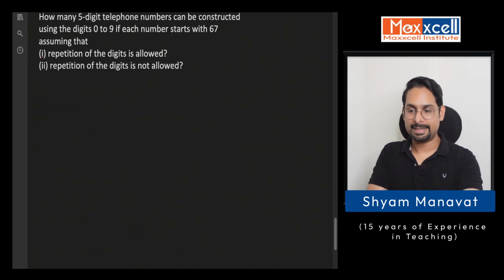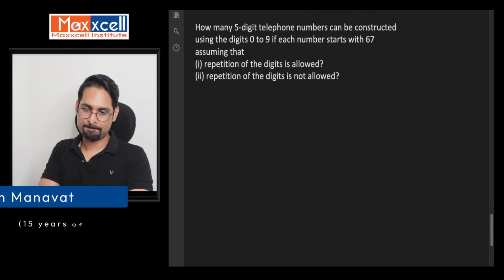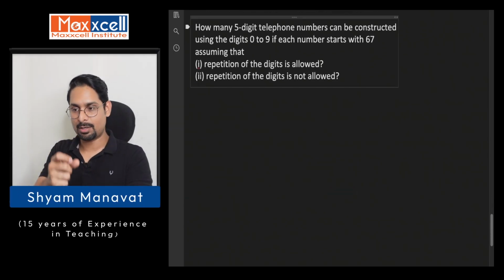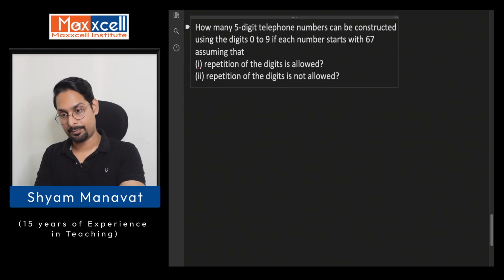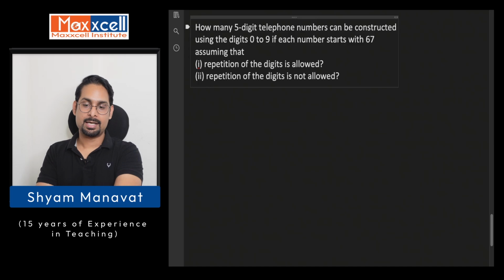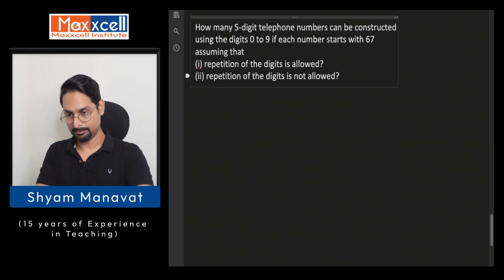Now let's go to the next set. So I'm making you practice this counting technique and concept. The question is, how many 5-digit telephone numbers can be constructed using the digits 0 to 9 if each number starts with 67, assuming that repetition of digits is allowed, and repetition of digits is not allowed?